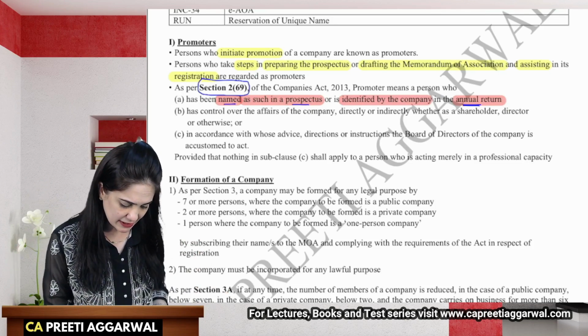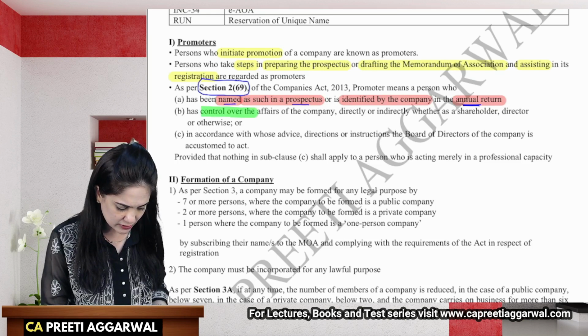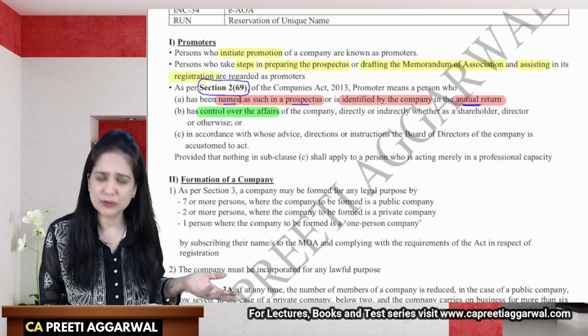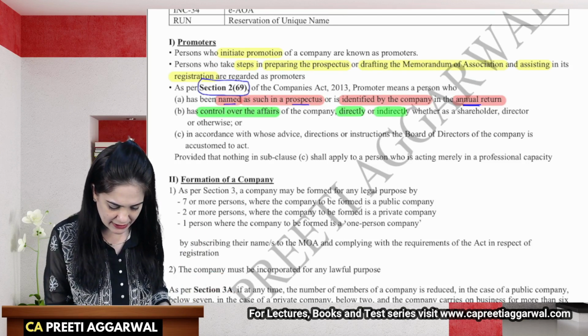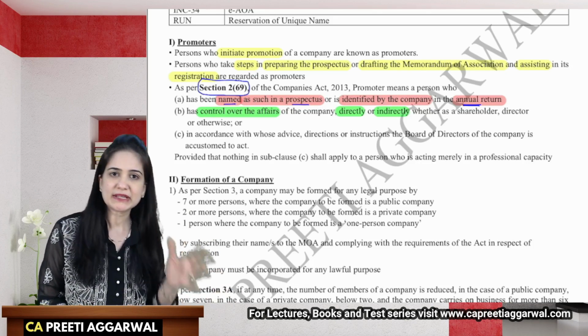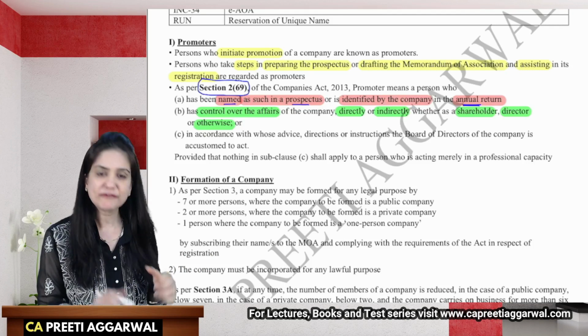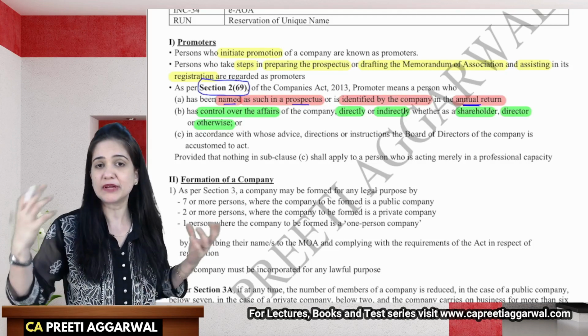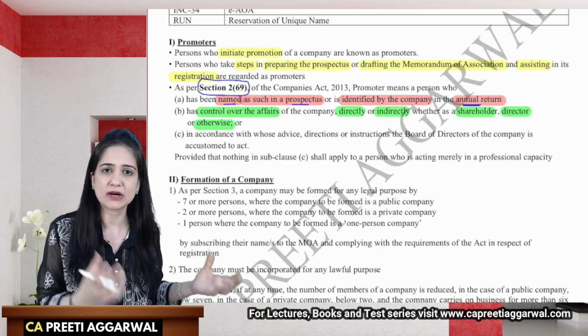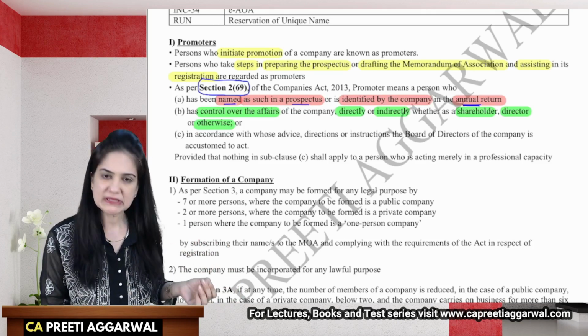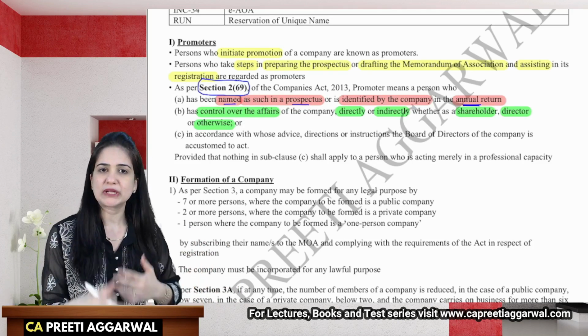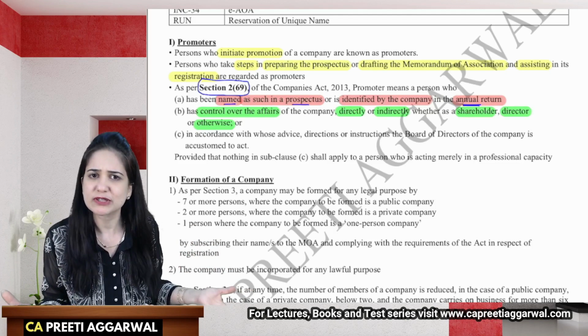He has, let us underline the keywords, control over the affairs of the company. How is he controlling the affairs? Either directly or indirectly. How is he controlling either directly or indirectly? Maybe as a shareholder, director, or otherwise. So if you are controlling the affairs of the company, it means you can be regarded as a promoter. So it is not compulsory that promoter is the person who actually starts the company.